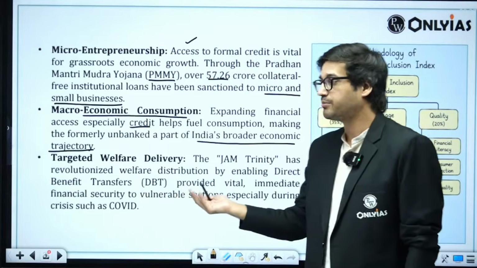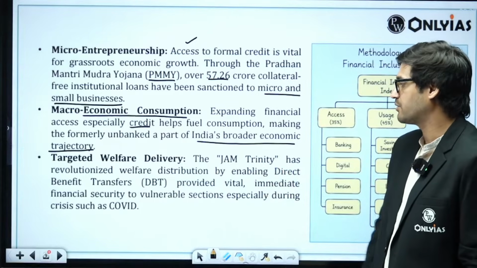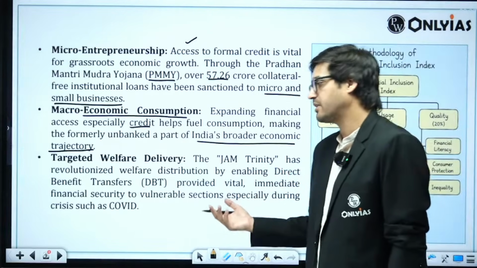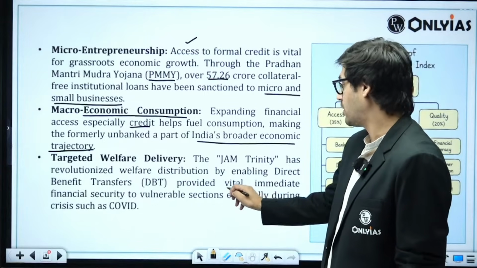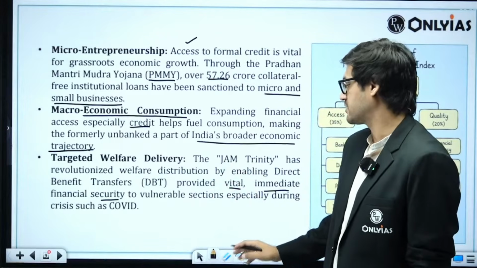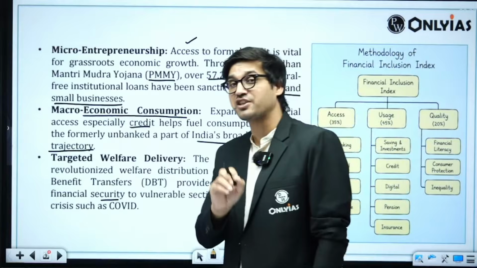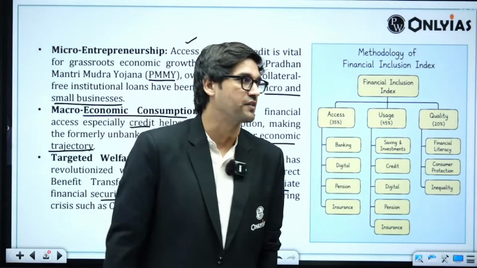Then we have targeted welfare delivery mechanisms. The JAM Trinity has revolutionized welfare distribution by enabling DBTs, direct benefit transfers, which plugged multiple leakages and ensured that vital and immediate financial security was given to vulnerable sections of society, especially during times of crisis. For example, your COVID crisis.